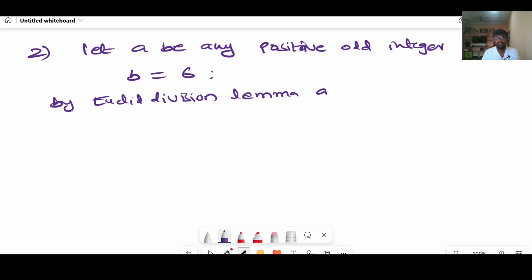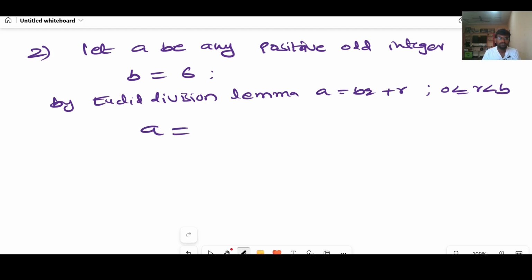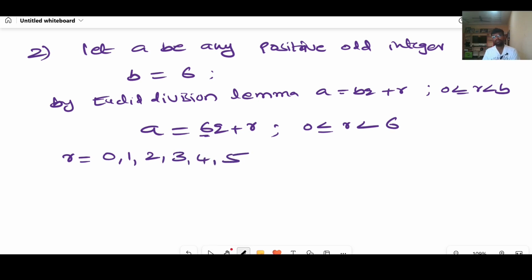a equal to bq plus r, 0 less than or equal to r less than b, we will get a equal to 6q plus r, 0 less than or equal to r less than 6. Right, here r can take the values of 0, 1, 2, 3, 4, 5.